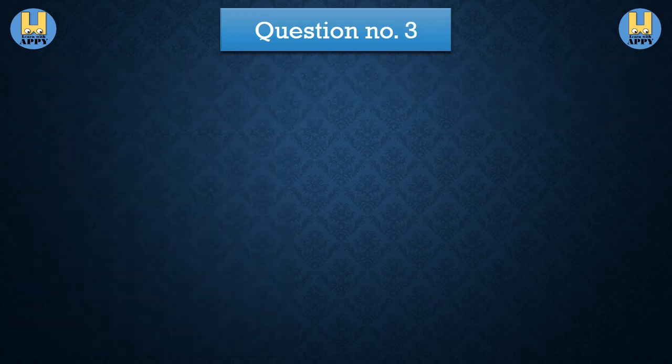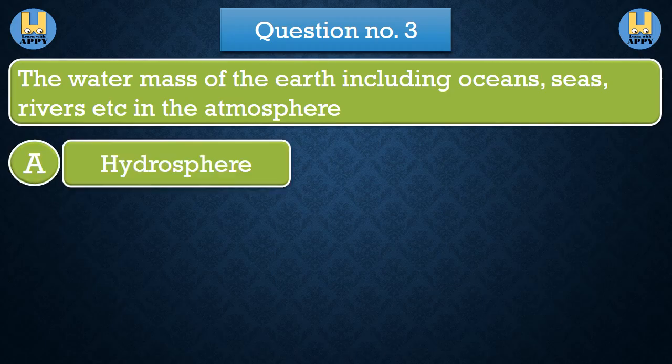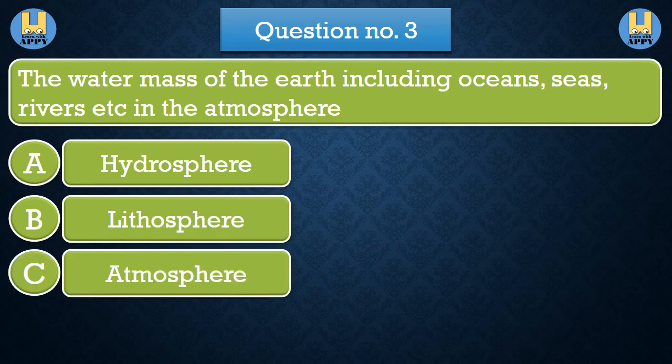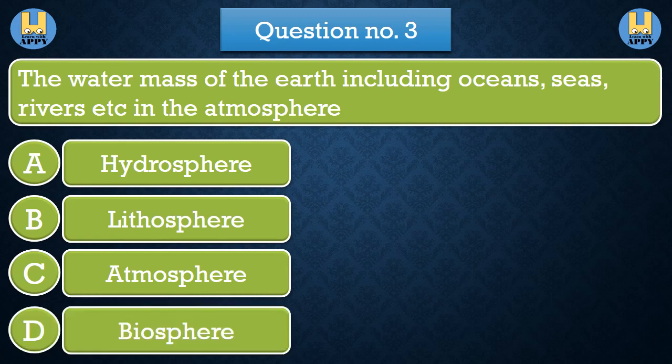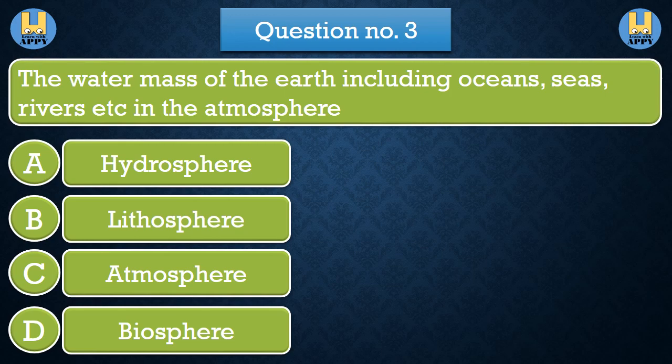Question number 3. The water mass of the Earth, including oceans, seas, rivers, etc. in the atmosphere. Option A, Hydrosphere. Option B, Lithosphere. Option C, Atmosphere. Option D, Biosphere. The correct answer is option A, Hydrosphere.